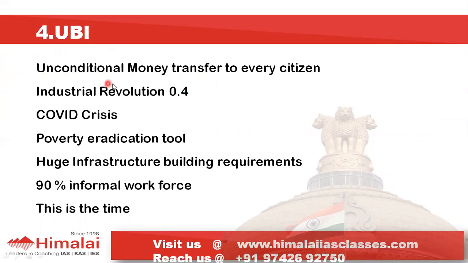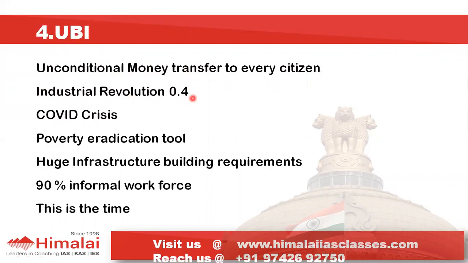See, this is a keyword, unconditional. It's not that you are going to target anybody or base it on any selection criteria. Okay, so most of the population should get the benefit of this, and every person entitled to this should get, let's say, a lump sum amount. Because universal basic income, the name itself suggests. What are the reasons the article is trying to put out?